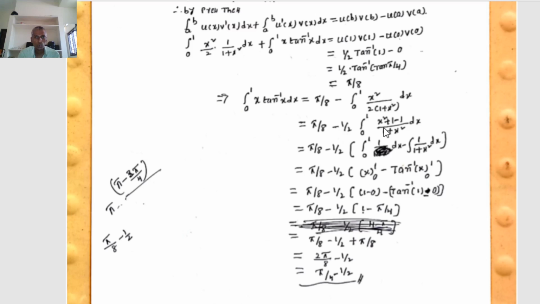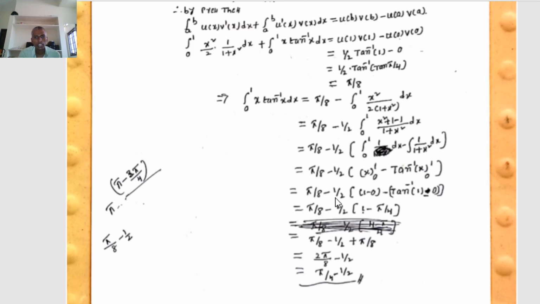That is the integral from 0 to 1 of dx minus the integral of 1/(1 + x²) dx, which is π/8 minus 1/2 times [x, with limits 0 to 1, minus tan⁻¹x, with limits 0 to 1].